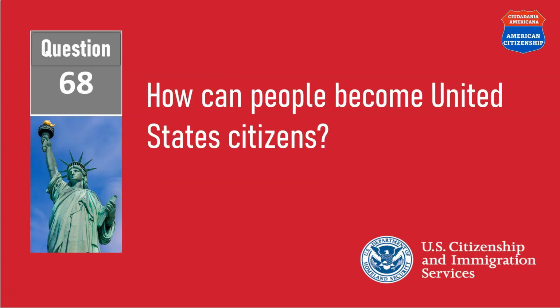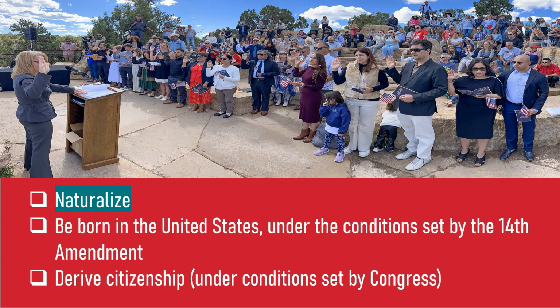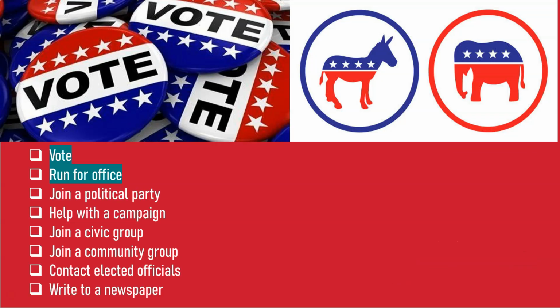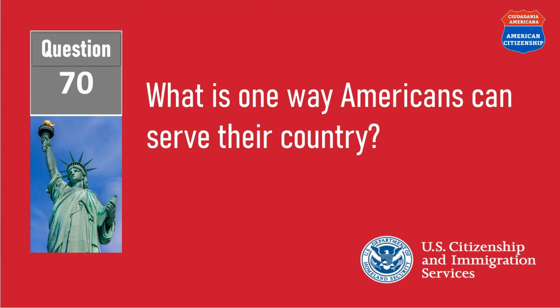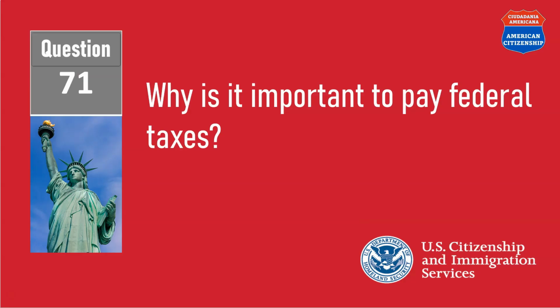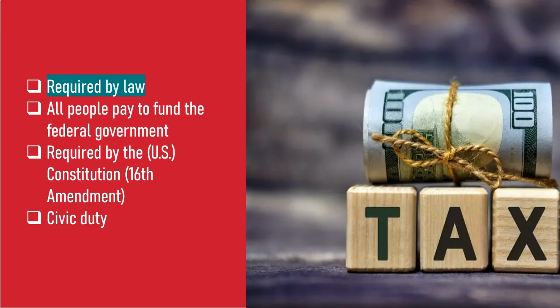How can people become United States citizens? Naturalize. What are 2 examples of civic participation in the United States? Vote and run for office. What is one way Americans can serve their country? Vote. Why is it important to pay federal taxes? It is required by law.